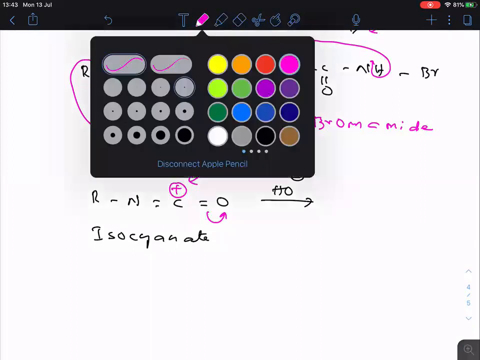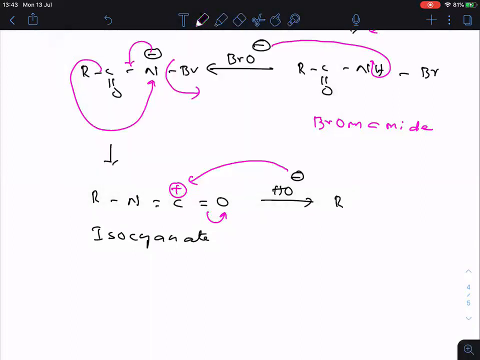Followed? So now R, N, double bonded C, then here OH, then here O minus. I'm not seeing your chat box. I hope you people are not having any doubts. I think so. But anyway, after completing the mechanism, I will see.